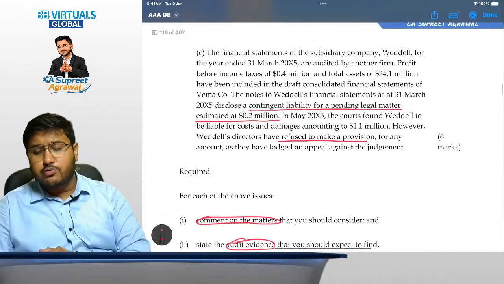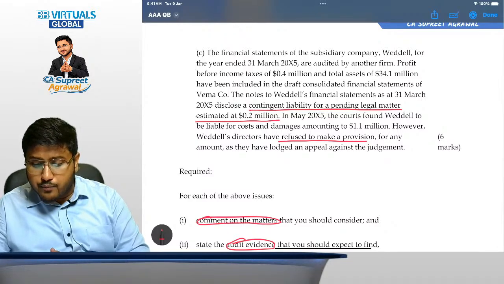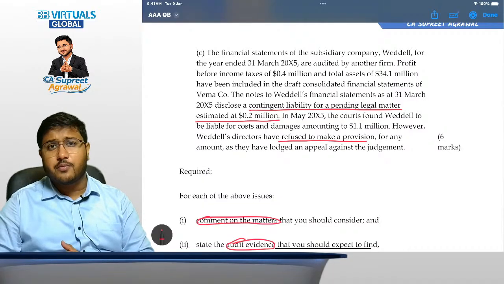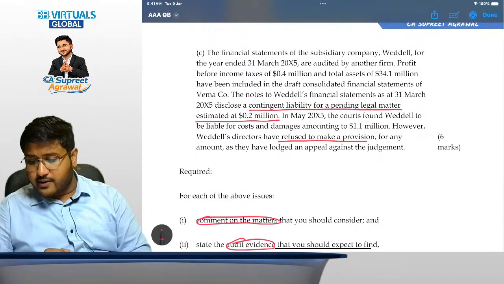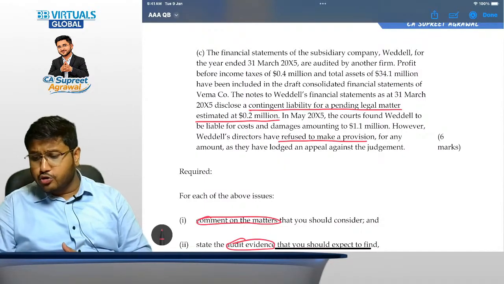Then when we jump to the third point, that is related to the legal matter. So the first thing is whether it is important. Yes, this is important. We have discussed it. It is material only because it is about the subsidiary company. Now, when we talk about the subsidiary company, is it material? Yes, it is material, and therefore it would be material or important for the group as a whole as well.